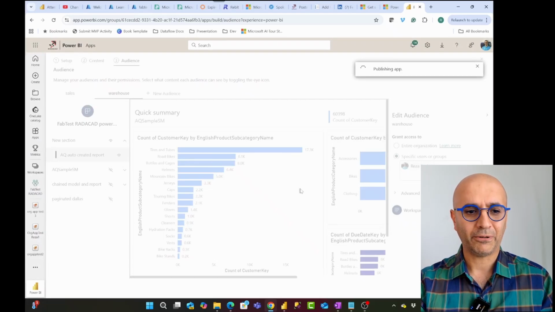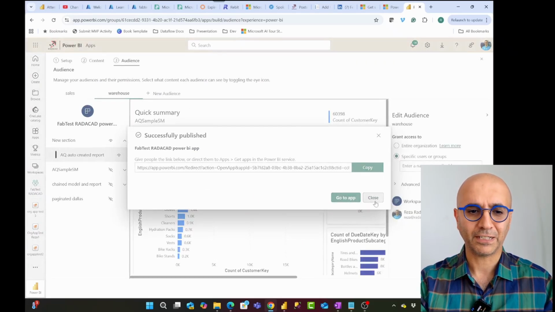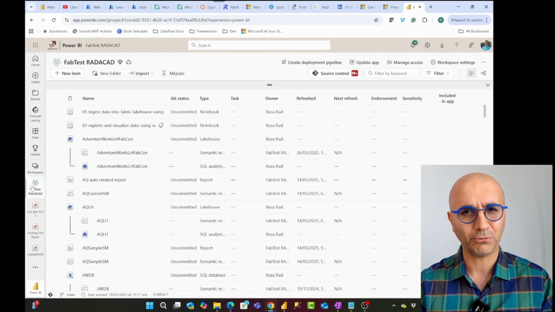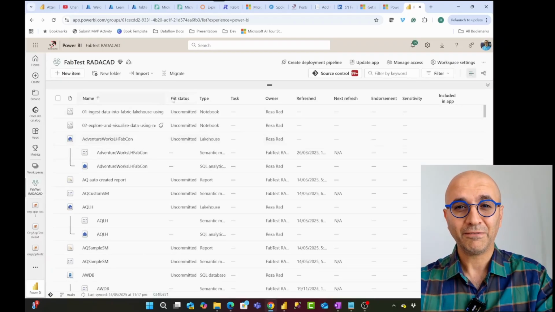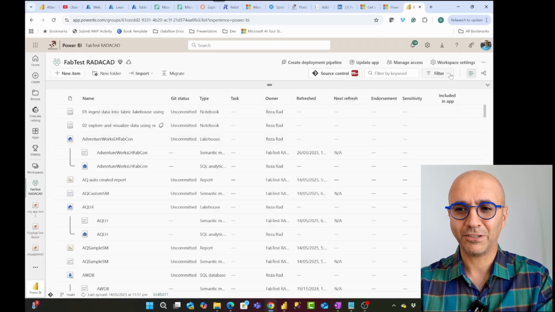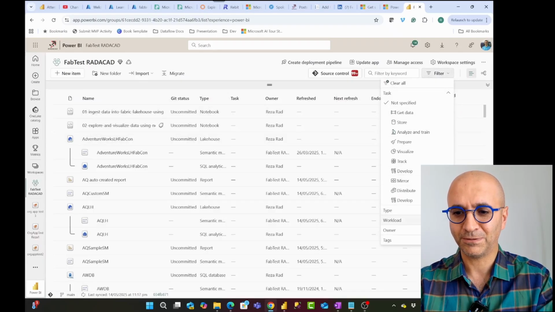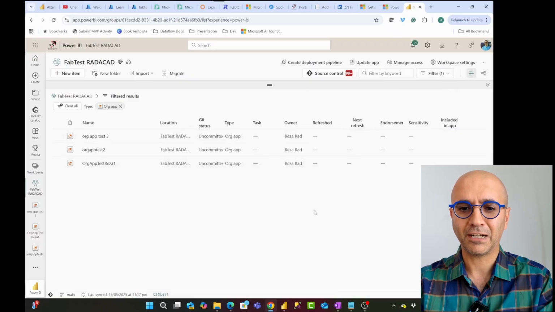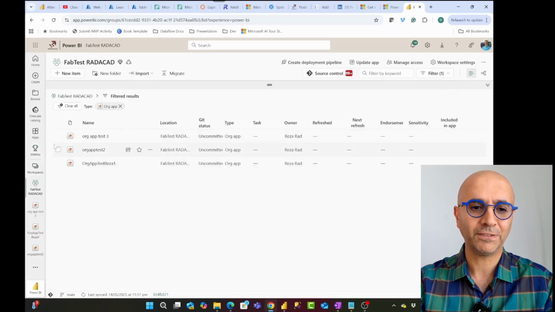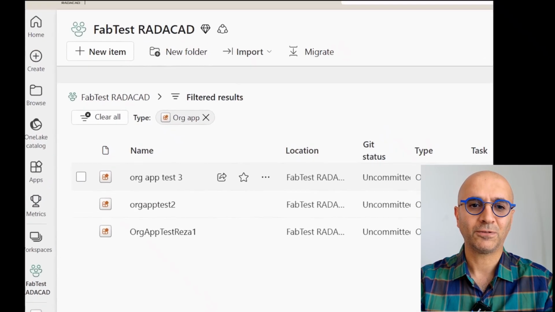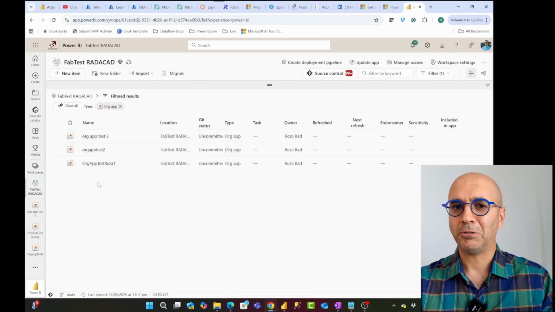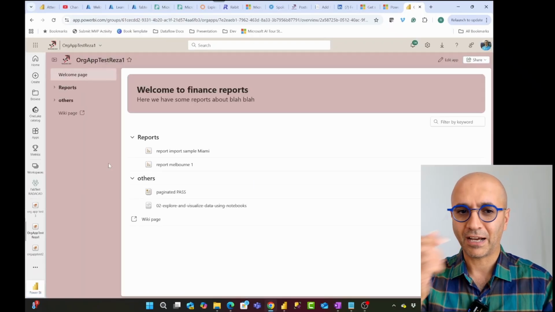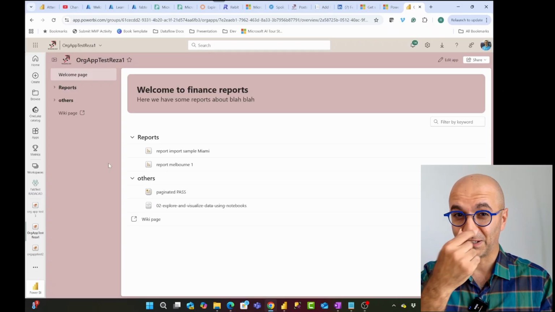In org app, however, that is the big difference I talked about. In org app, you can have as many org apps as you want in one workspace, which makes it much more flexible. If I actually go and filter this for the type of org app, you can see that I've already created 3 different org apps in this workspace. I can create even more org apps. Each of these org apps can have a different theme. So this is one of the differences.